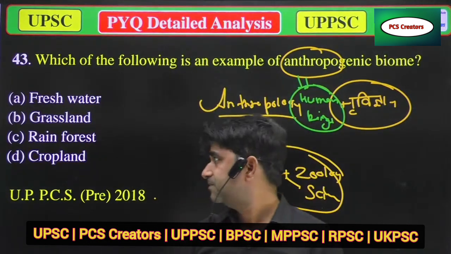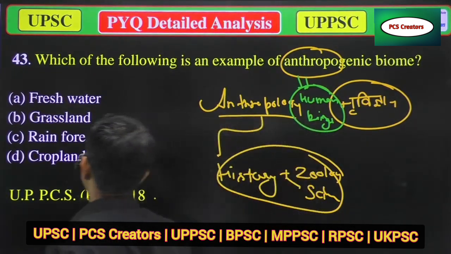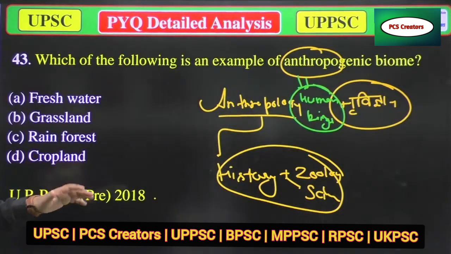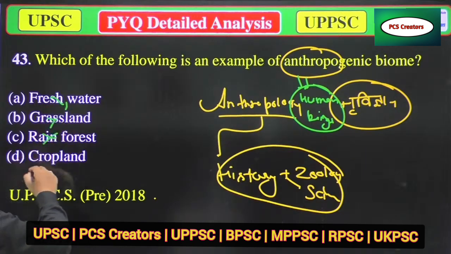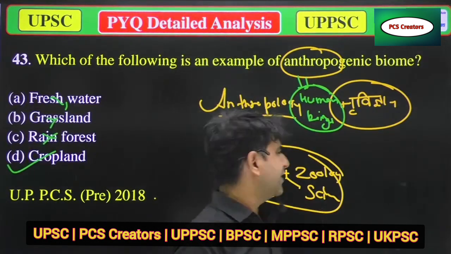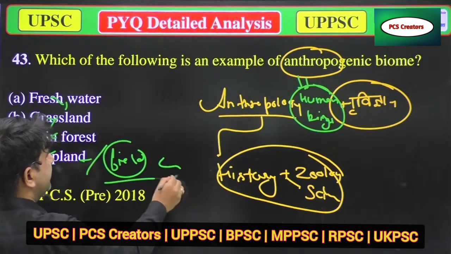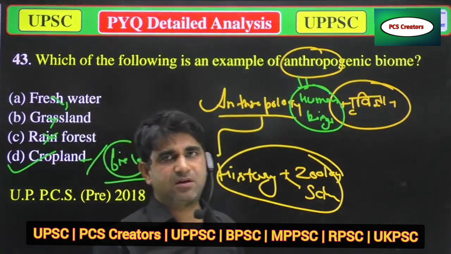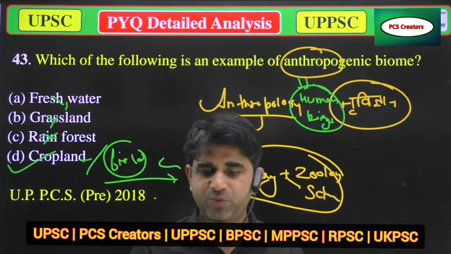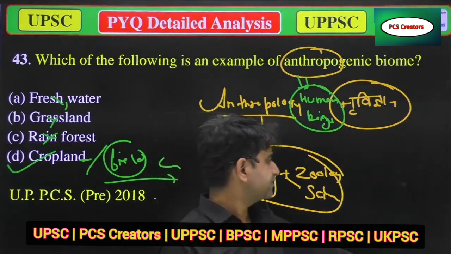So your answer will be the one which is directly attached to human beings. A, freshwater, no. Grassland, no. Rainforest, no. Cropland, because cropland is the area where we crop lands. You can say it's a field or cropping area, because in the cropping area mainly human beings govern everything. So the correct answer will be cropland. Now we'll move to the next question.